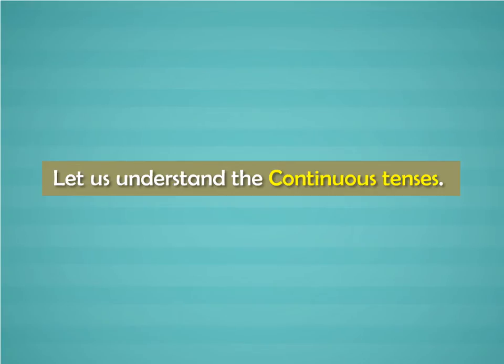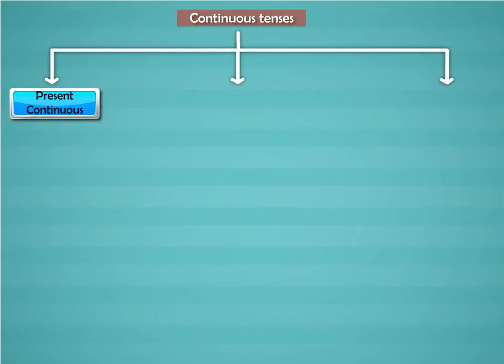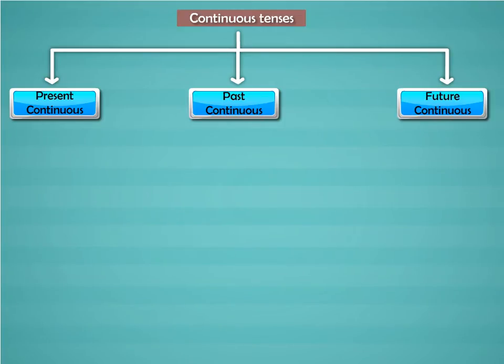Now let us understand the continuous tenses. Again, the continuous tense is divided into 3 parts: present continuous, past continuous, and future continuous tenses.